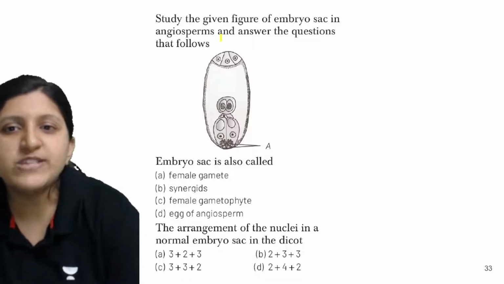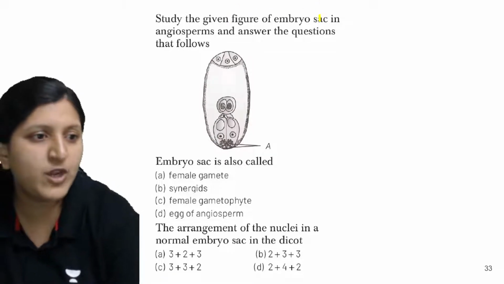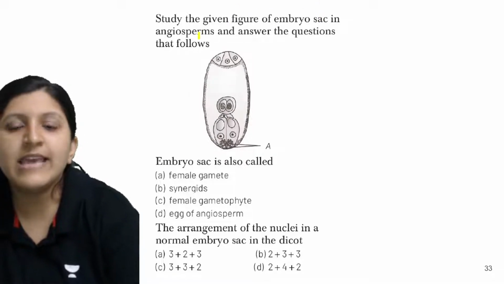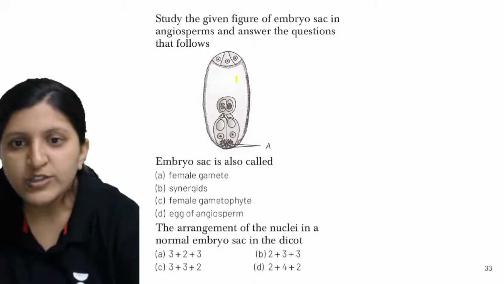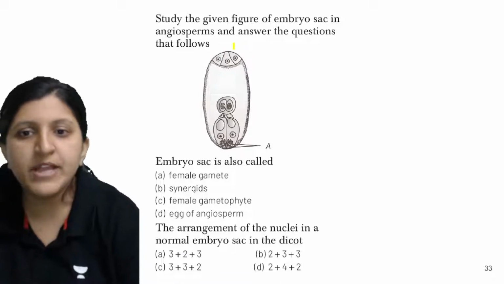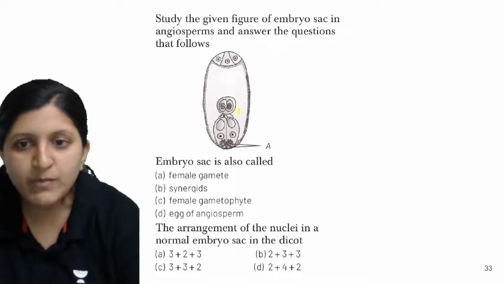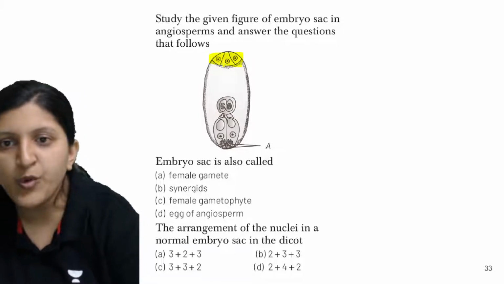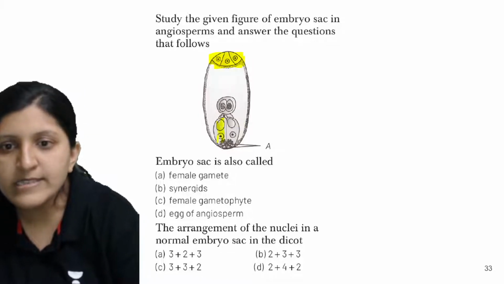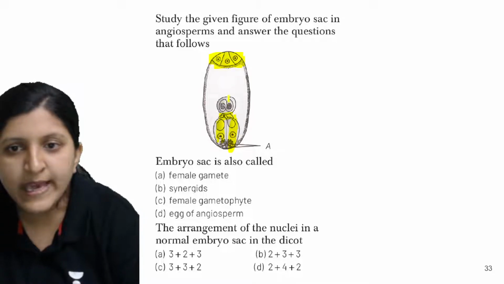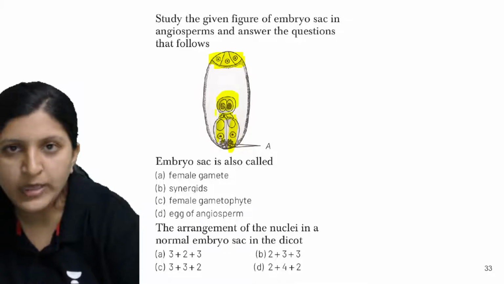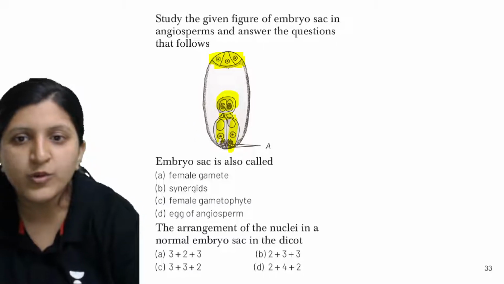Okay. Moving on to next one. Study the given figure of embryo sac, that is in case of angiosperm, and answer the questions that follow. So here the embryo sac is given. This is a structure of an embryo sac. You can see there are antipodal cells over here. These are synergids over here, and there is an egg cell over there. So this one is the nuclei, that is polar nuclei that you can find.